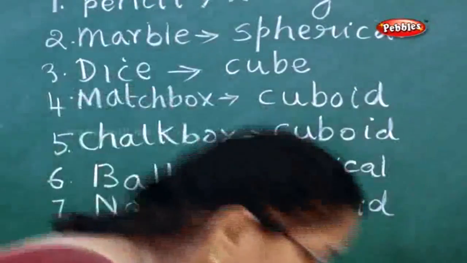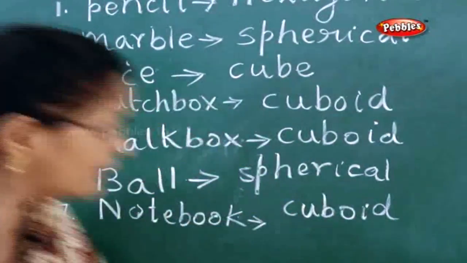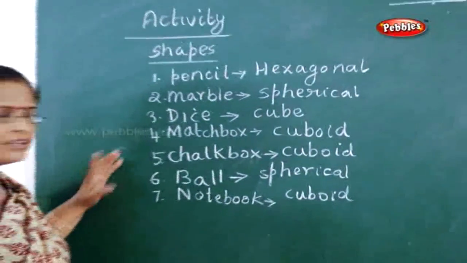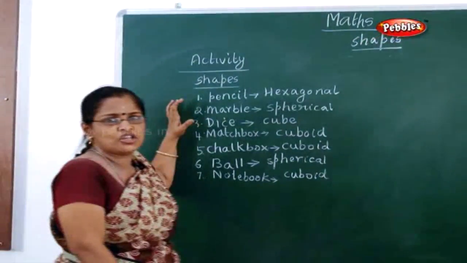So now this is the activity you have to do. There are so many other things like that. You can just write the things and start writing their shapes.